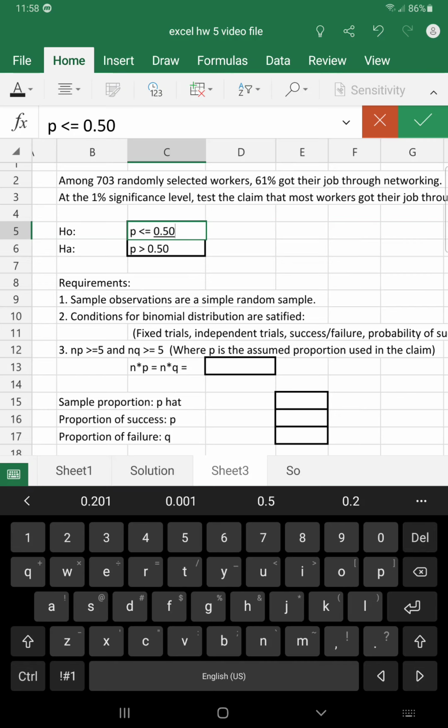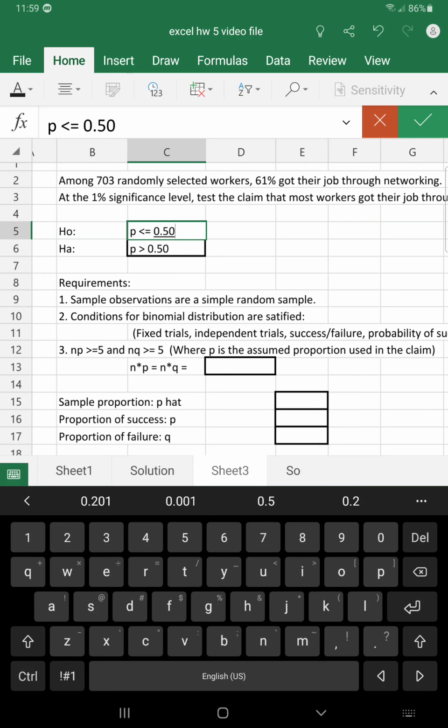Then we'll check the requirements for using the Z proportion test. First, the sample observations must be from a simple random sample. And we are told in the problem that 703 people were randomly selected. Then we'll check that the conditions for the binomial distribution are satisfied. There is a fixed number of trials, in this case 703. They are independent. There is only success or failure outcomes. Either they got their job through networking or they didn't, and the assumed probability of success will stay the same for each one of the workers.